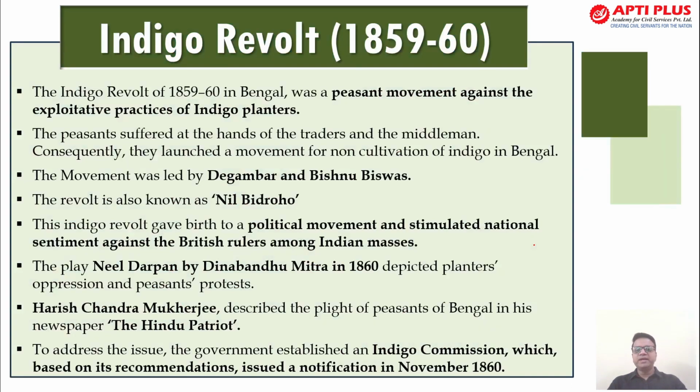Right? And moving ahead with the other important revolt, that is the Indigo Revolt. The time and duration, the chronology is important, so make sure you take a note of the timeline as well. This was there in 1859, 1860. So this revolt started in Bengal. It was a peasant movement against the exploitative nature of the practice of indigo planters. Now they were forced to take up indigo plantations, and the peasants suffered at the hands of traders and middlemen. Consequently, they launched their non-cultivation of indigo in Bengal.